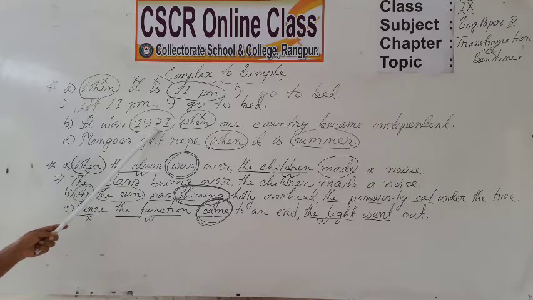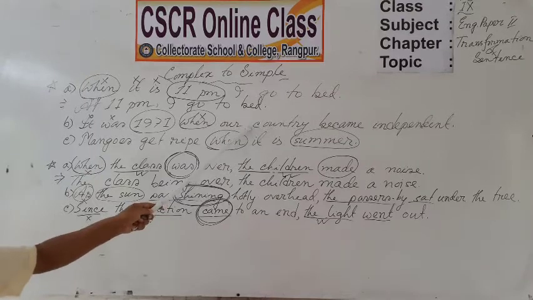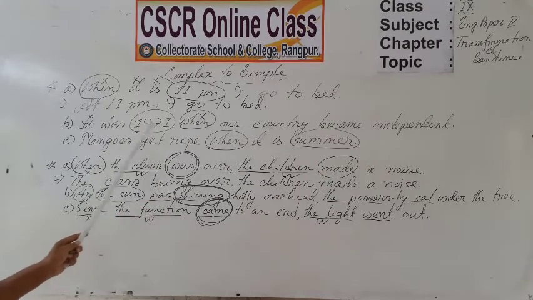You will use the preposition in before the word of year. That means the structure will be: in 1971, our country became independent. You can also write the timing phrase at the end of the sentence: our country became independent in 1971.